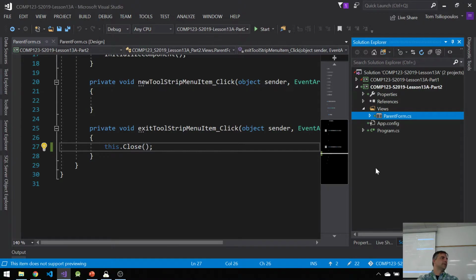Yeah, the file exit. So you just do file and double click and exit. And then just put this dot close. The application close. No, or you could, but you can just put this dot close. Actually, application exit will work, but you don't have to, because this dot close closes the main form. There's only one form. It closes everything, right? Yeah, so it does. So my window also doesn't have anything under it.